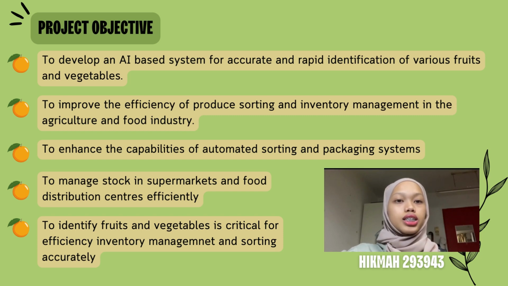So basically, the development of an AI-based system for identification of fruit and vegetables aims to significantly enhance efficiency in agriculture and food industry processes by improving sorting accuracy and inventory management. This technology contributes to streamlining operations, particularly in supermarkets and food distribution centers, because it will optimize the overall supply chain.